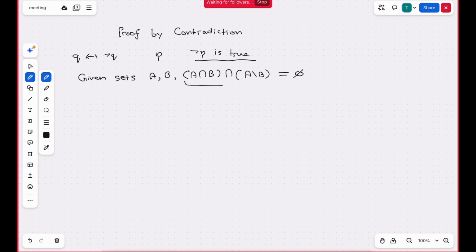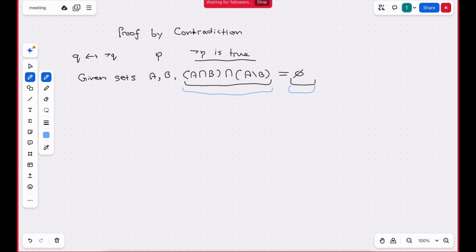So a direct proof might be your first thought, but it doesn't really seem possible. If you wanted to do a direct proof, you'd have to take an arbitrary element that belongs to this part right here in blue and argue that because it belongs to this, it belongs to the null set. And that doesn't really seem to make sense. How would we even prove that? So let's look at it in terms of proof by contradiction.